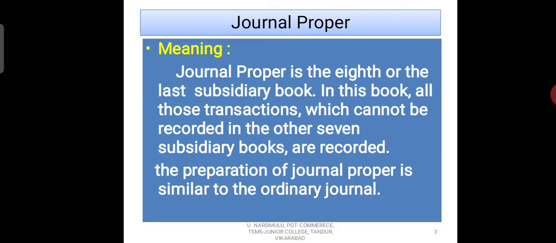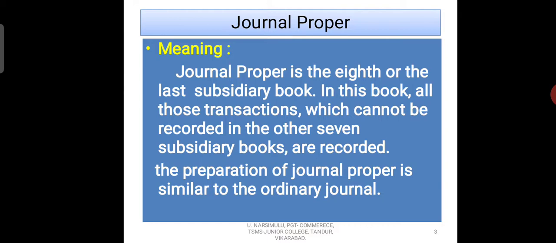And the preparation of journal proper is similar to the ordinary journal. So here we use the pro forma of a journal for journal proper also. In the journal proper we see the same columns as in the journal: date, particulars, LF number, debit amount, credit amount. So this is the way of preparation of journal proper. This is the overall meaning of a journal proper book. I hope children you understood.